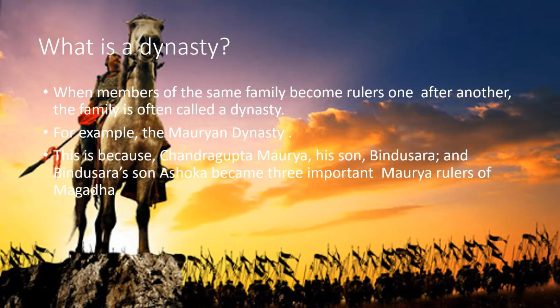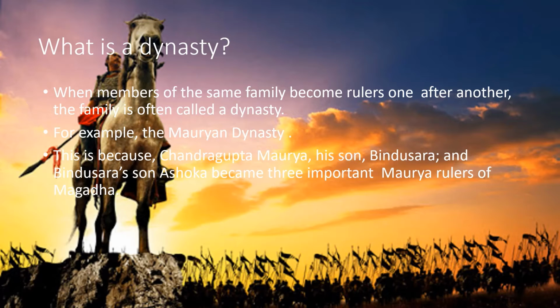What is a dynasty? When the members of the same family become rulers one after another, the family is often called a dynasty. For example, the Mauryan dynasty. If you recollect, we discussed the Mauryan dynasty in the previous lesson.